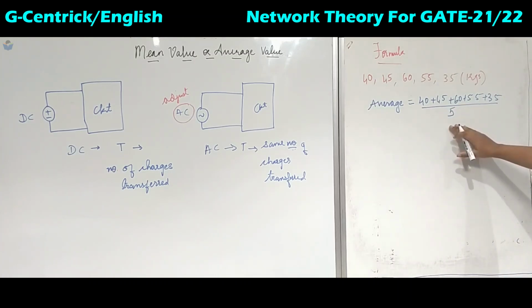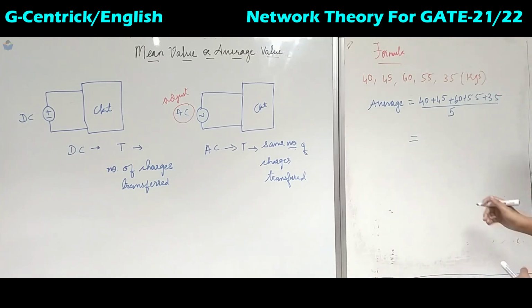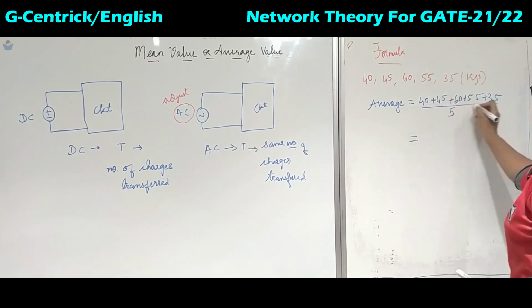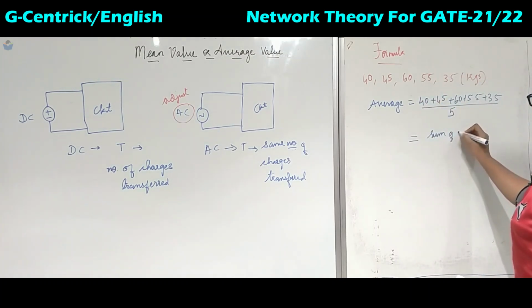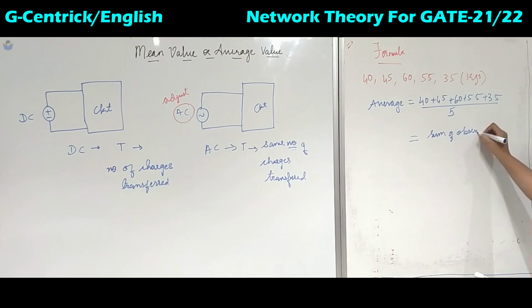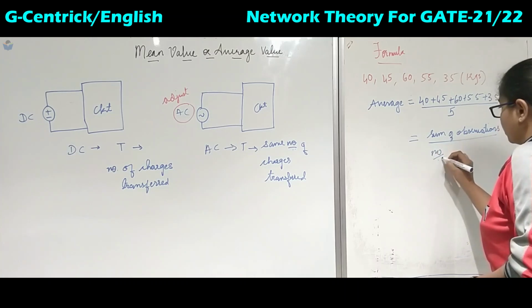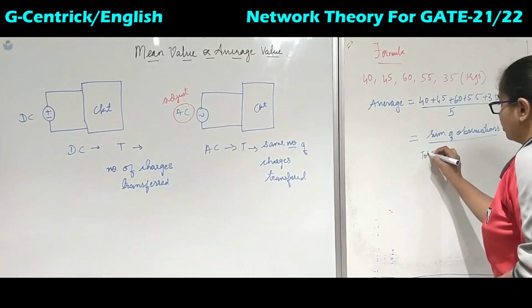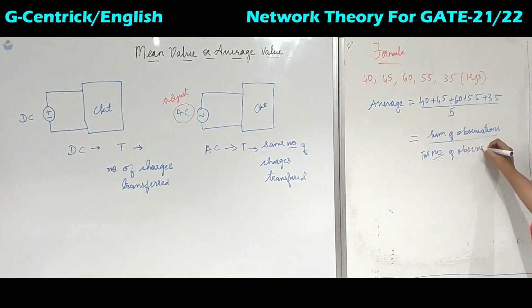To summarize or generalize this, we are taking the sum of observations over the total number of observations. This is the formula that we have learned.